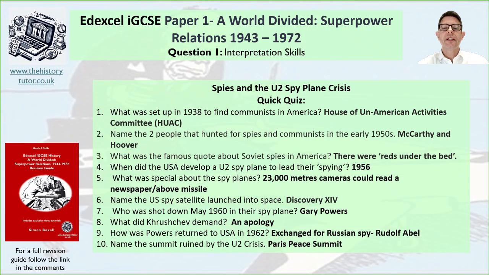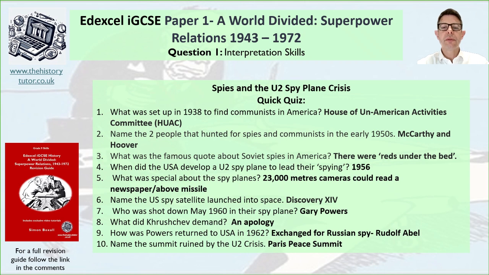So what was set up in 1938 to find communists in America? So we've got HUAC, the House of Un-American Activities Committee. So this started the idea of trying to find spies. Interestingly, 1938, so before the Second World War, there was already suspicion around communists and spies. This wouldn't have helped the relationship develop with Stalin during the Second World War. It showed how there was already some ideological tension there between the two nations.